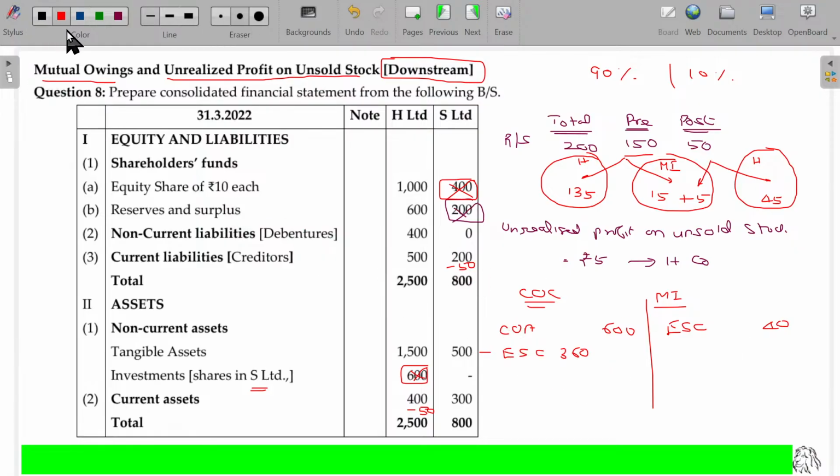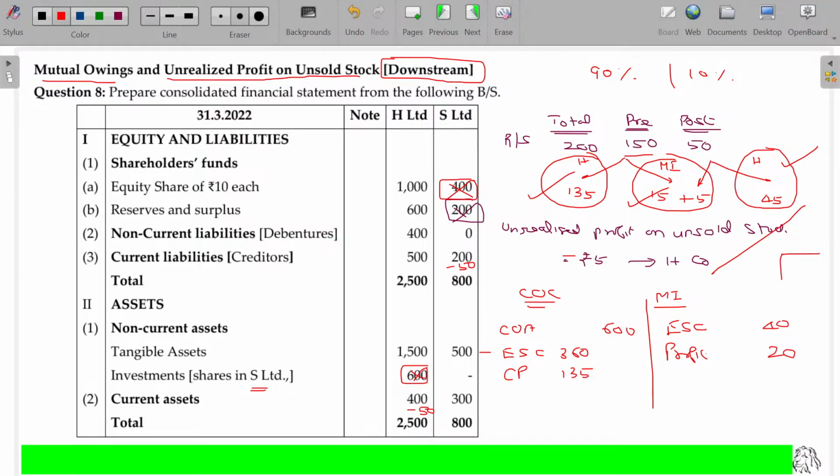Now, apart from that, this is capital profit 135. This is minority interest share 20. This will be 5 profit. This will be a deductible item 5.